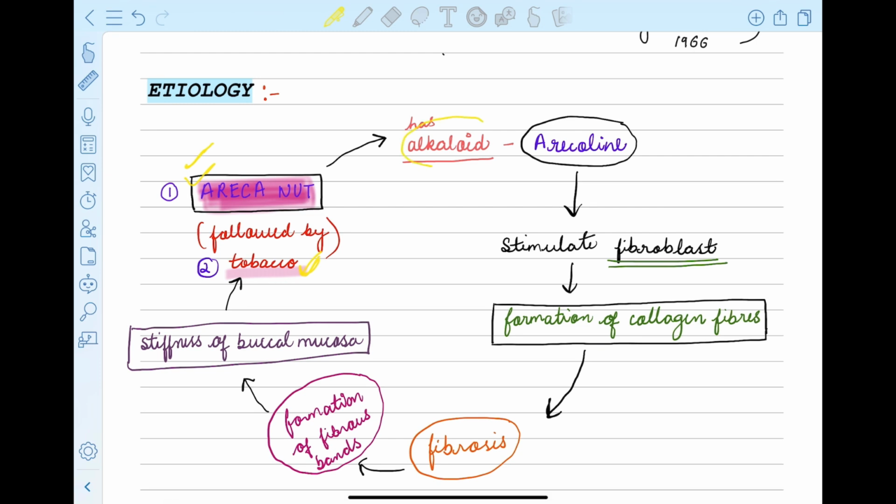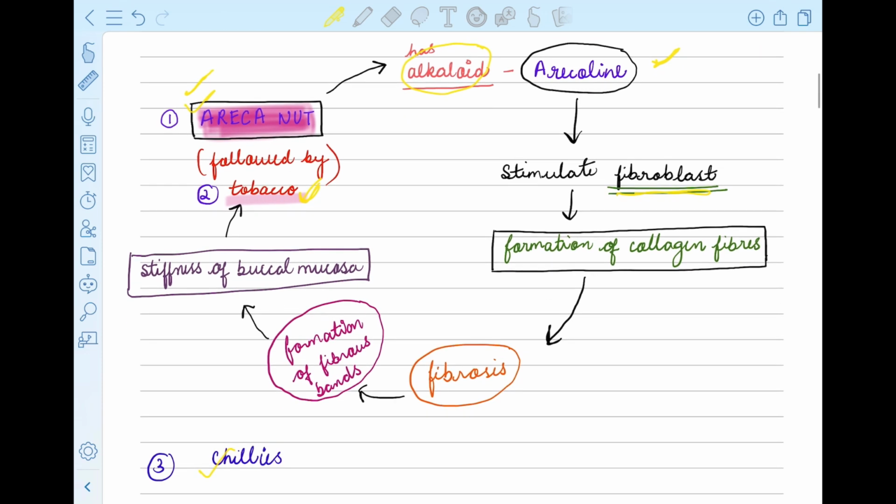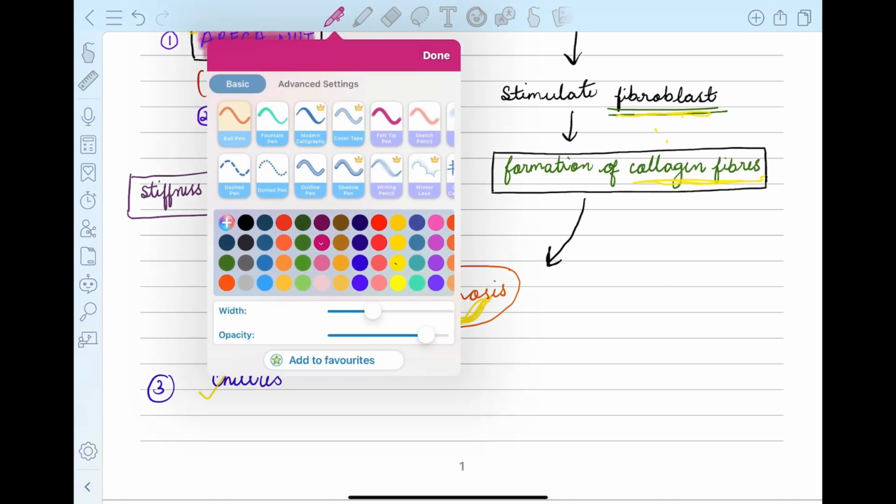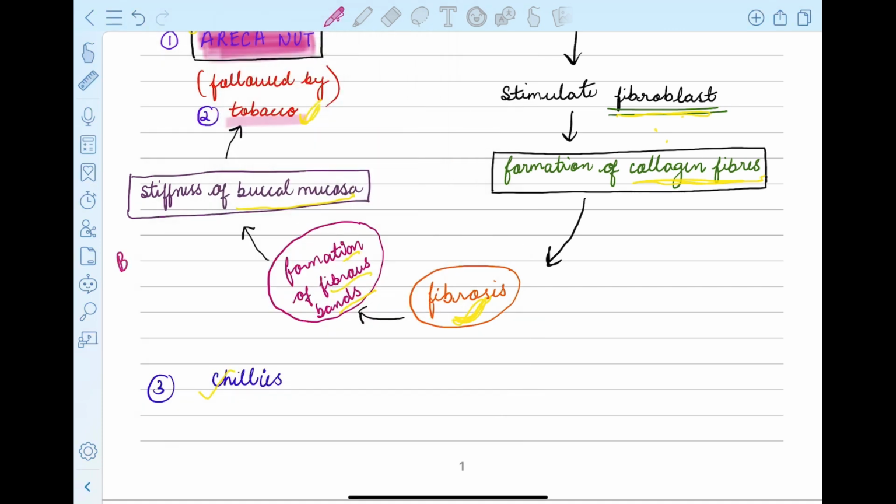Areca nut has an alkaloid called arecoline, and because of the presence of this alkaloid, it stimulates the formation of fibroblasts. So when fibroblasts are formed, they cause formation of collagen fibers, and the formation of collagen fibers causes fibrosis, meaning formation of fibrous bands, and these fibrous bands cause stiffness of the buccal mucosa. What is this called? It is called blanching. The stiffness of the buccal mucosa is called blanching.